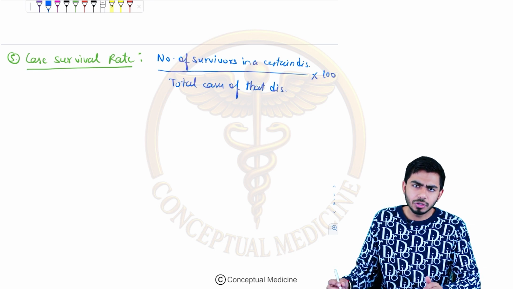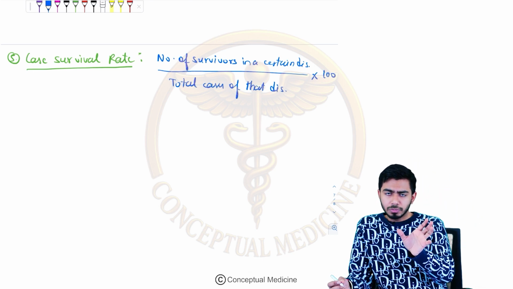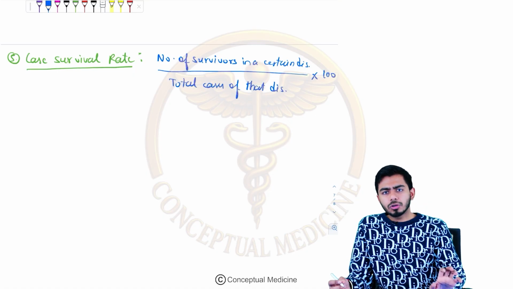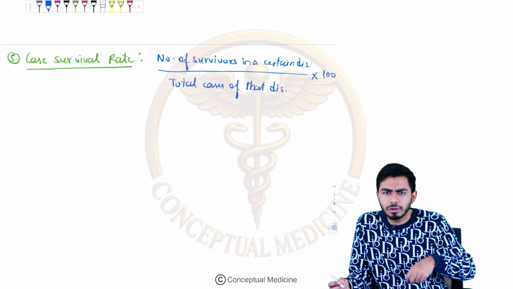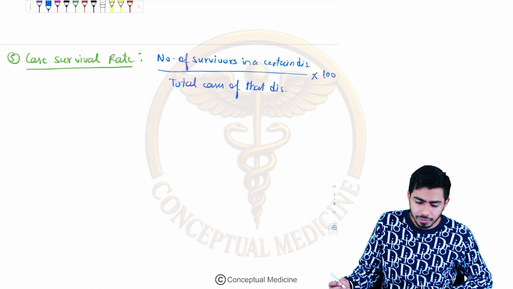That is the case survival rate. So the number of patients who survived coronavirus divided by the total number of persons infected with coronavirus, multiplied by 100. Just an example of COVID.